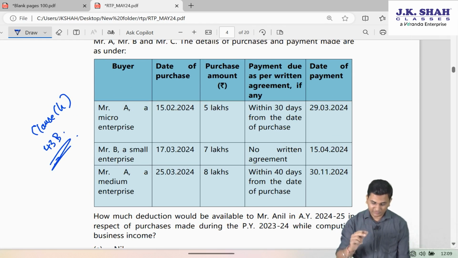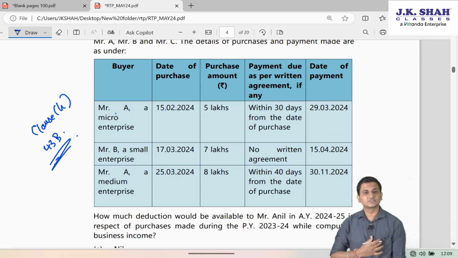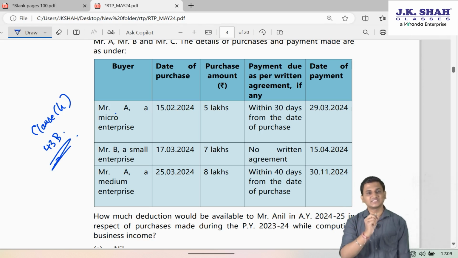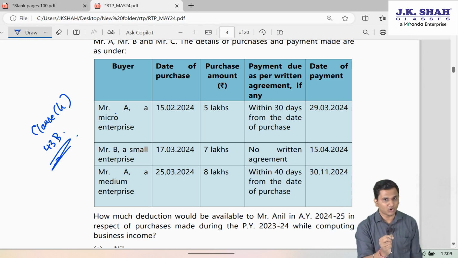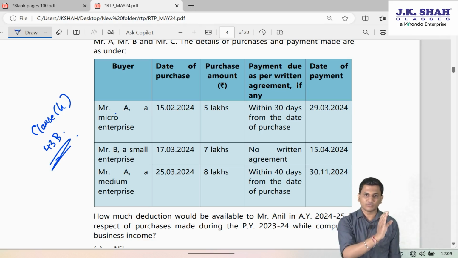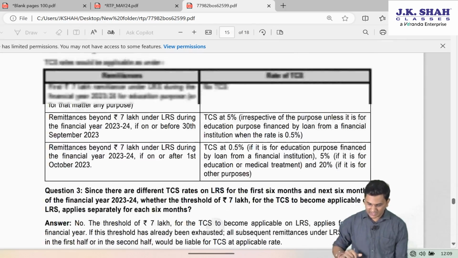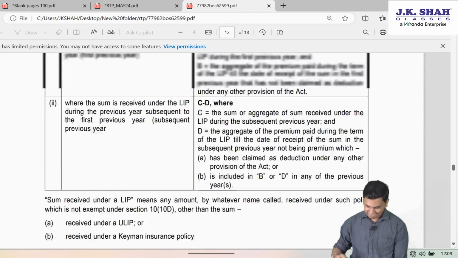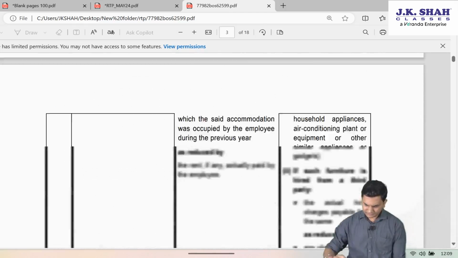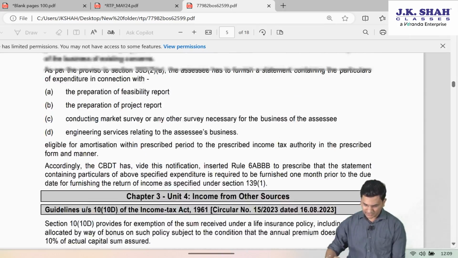And one more thing, friends, yesterday while discussing this question, I did not discuss the criteria of when an enterprise is micro and when an enterprise is small. Ideally, there are turnover limits and investment limits, which must be there in your statutory update PDF.